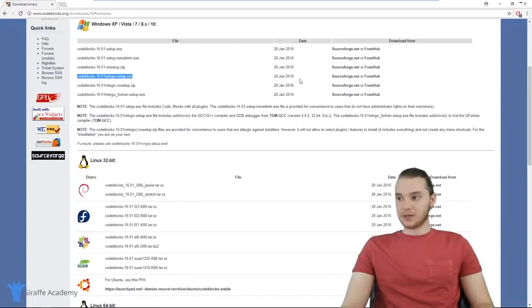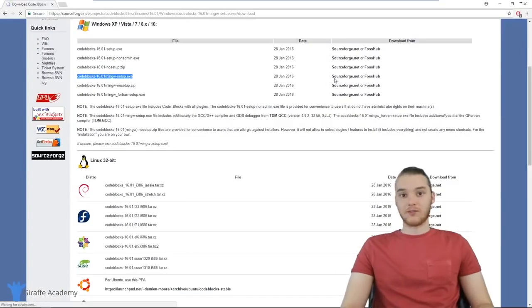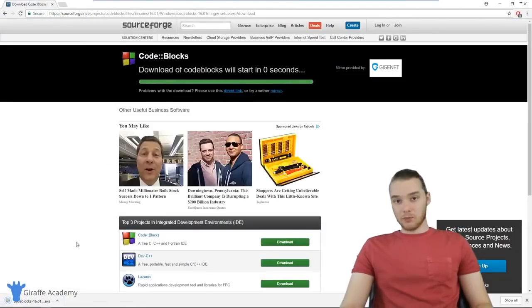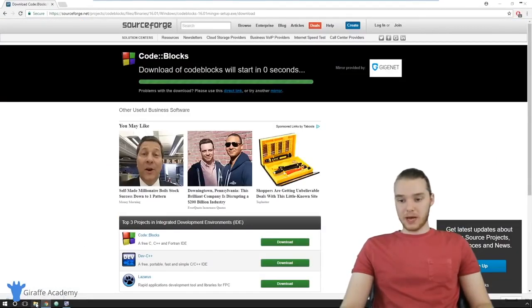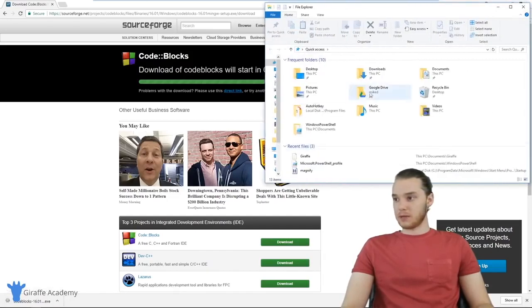So let's go ahead and download this. I'm just going to come over here and click on this link for SourceForge, and this should start downloading the file onto our computer. When CodeBlocks is finished downloading, let's go ahead and open that up. So I'm just going to head over to my downloads folder, and we can open that guy up.